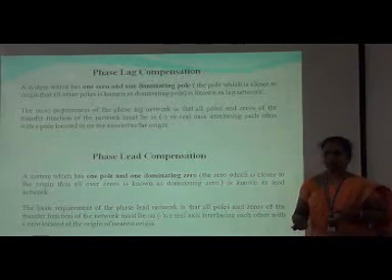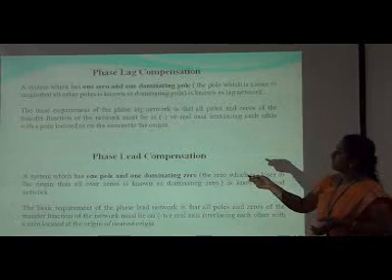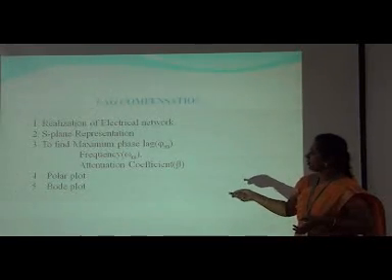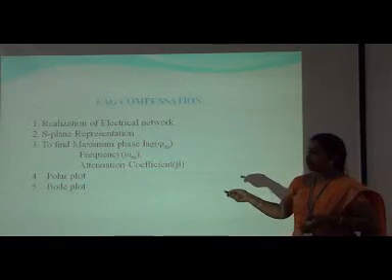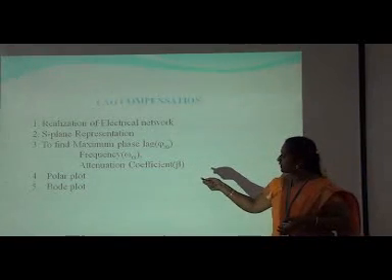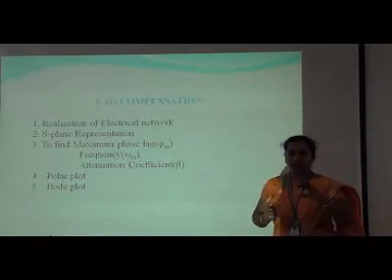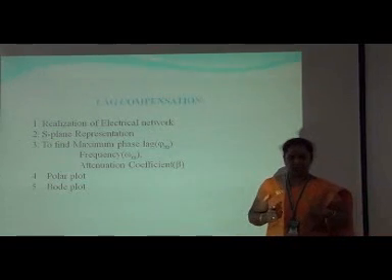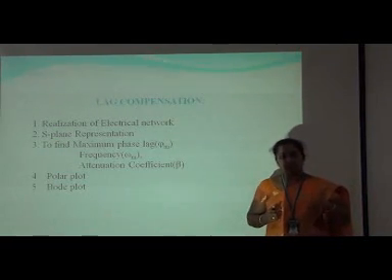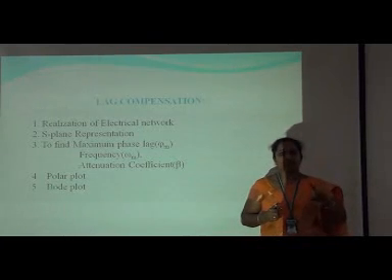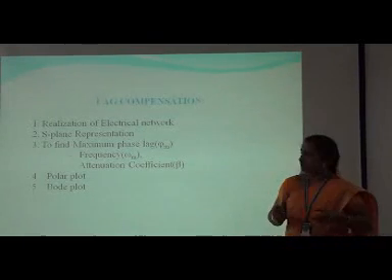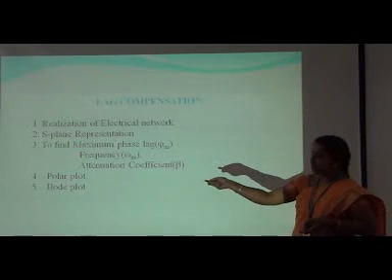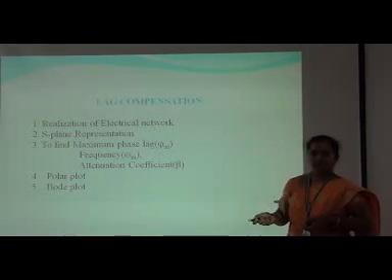Next, lag compensation. We are going to see all these topics. First one is the realization of the electrical network. We consider a network, and from that network we find the transfer function, then the magnitude as well as the phase angle, and then the poles and the zeros, that is, the S-plane representation.